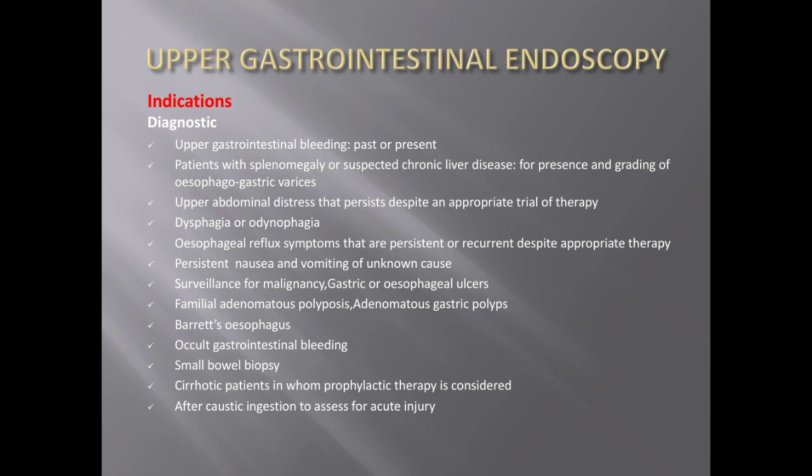And those who have chronic liver disease like cirrhosis of liver or unexplained splenomegaly, and those who have persistent dyspepsia symptoms without improvement after treatment, those who have esophageal reflux symptoms without improvement with the treatment, those who have persistent nausea, vomiting, dysphagia, and odynophagia. And also when we are looking for a malignancy, or those who have long-term symptoms of esophageal ulcers or gastric ulcers, and in conditions like identifying familial adenomatous polyposis, and some gastric polyps, in cases of Barrett's esophagus. Okay.